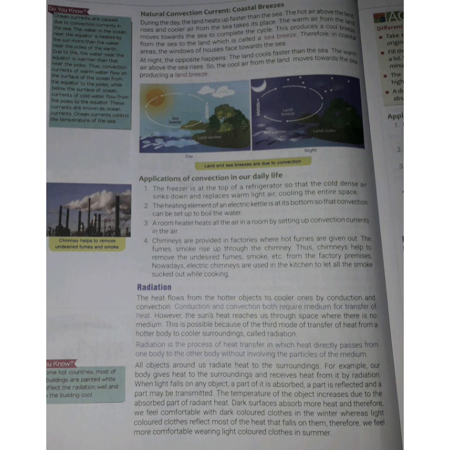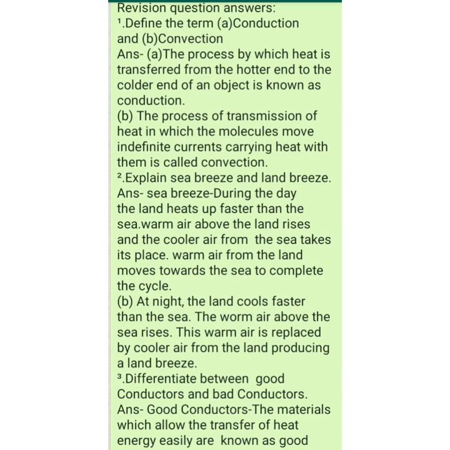Applications of convection in our daily life. First, the freezer is at the top of a refrigerator. Second, the heating element of an electric kettle. Third, a room heater heats all the air in a room. Fourth, chimneys are provided in factories where hot fumes are given out. Application of radiation in our daily life. First, it is more comfortable to wear white clothes in the hot summer than black clothes because they absorb less radiant energy.